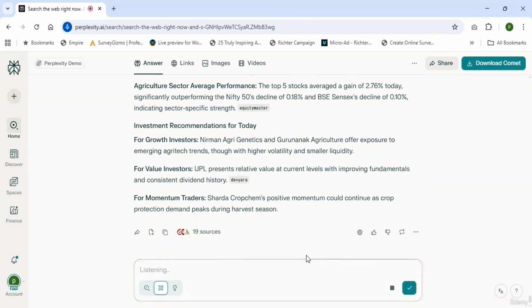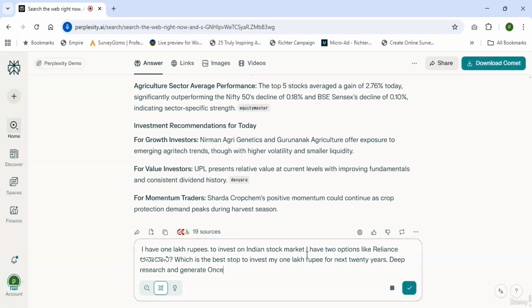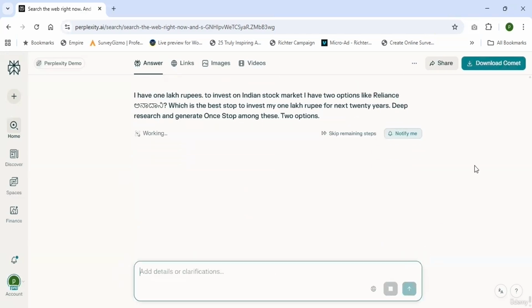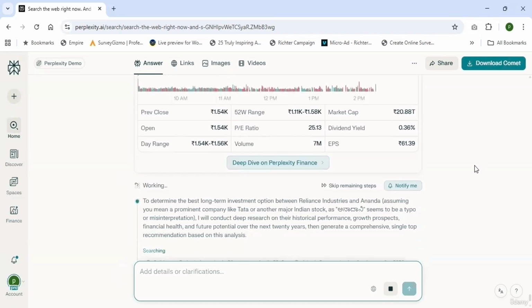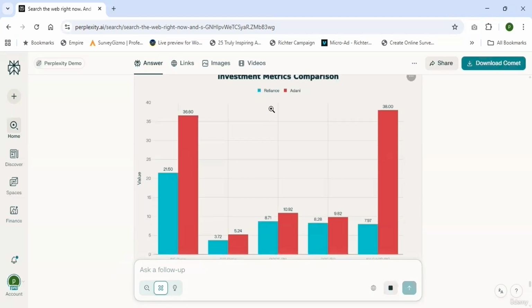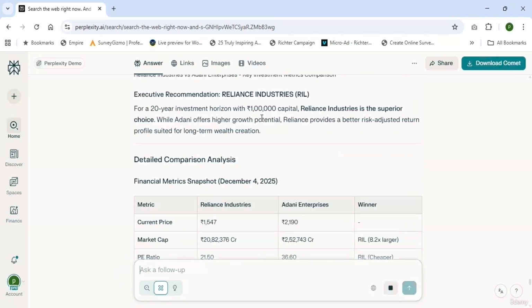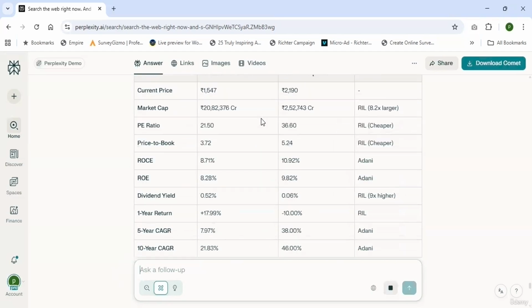I have 1 lakh rupees to invest in the Indian stock market. I have two options, Reliance and Adani. Which is the best stock to invest my 1 lakh rupees in for the next 20 years? Deep research and generate one stock among these two options. Enter. So it generated an investment metrics comparison report on Reliance and Adani. Based on that, you can invest in any one of these.